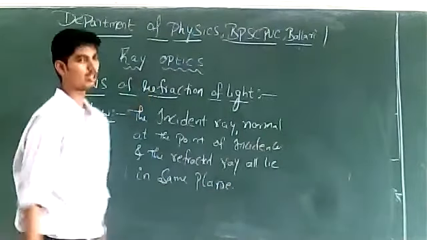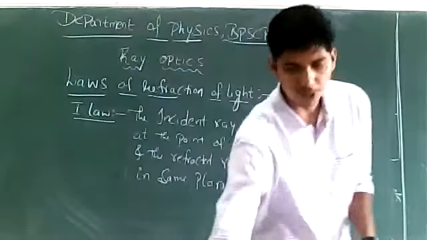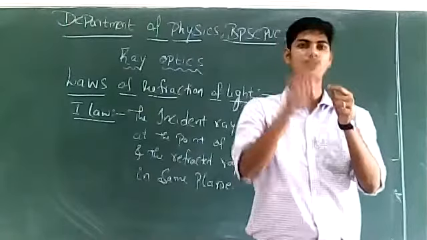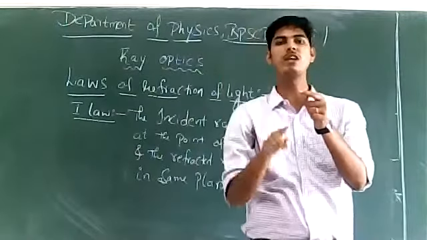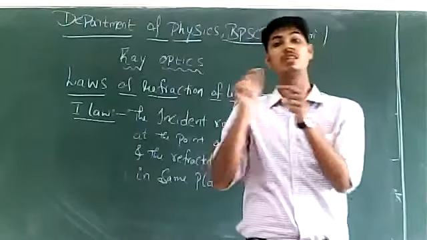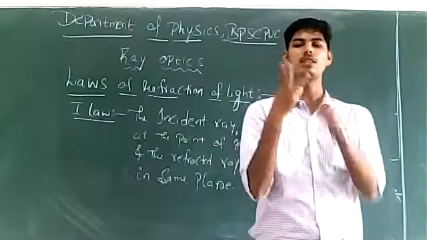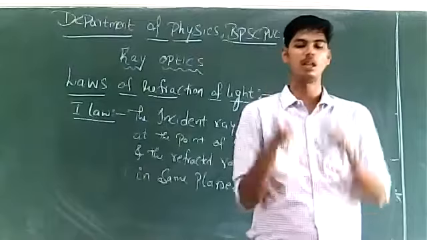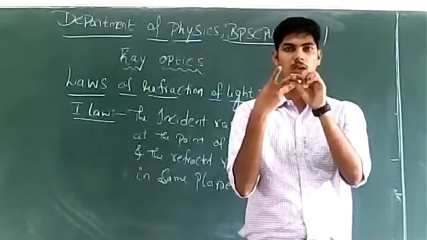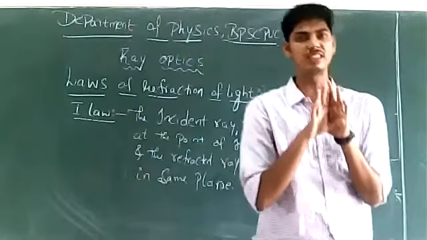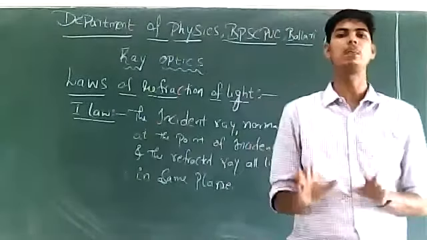This is the first law of refraction. This means if you find the incident ray to be in the xy plane, and the normal to be in the xy plane, then the refracted ray will also be in the xy plane. All three will lie in the same plane: incident ray, normal at the point of incidence, and the refracted ray.